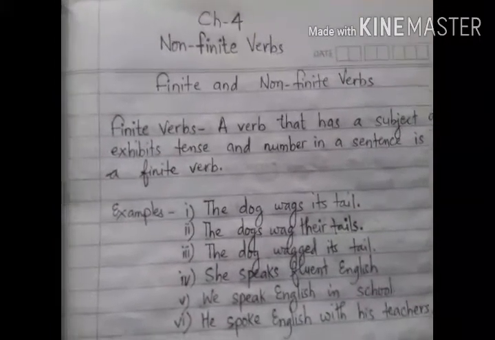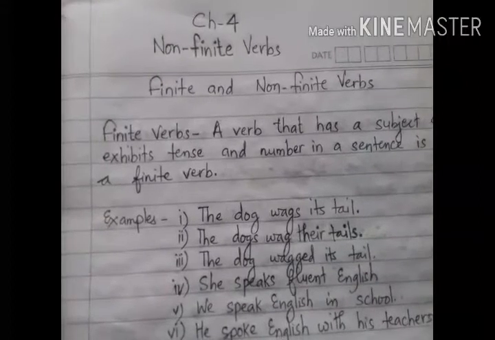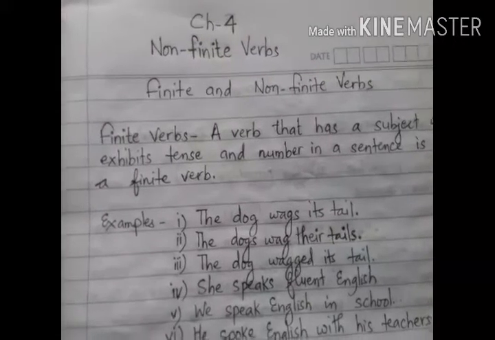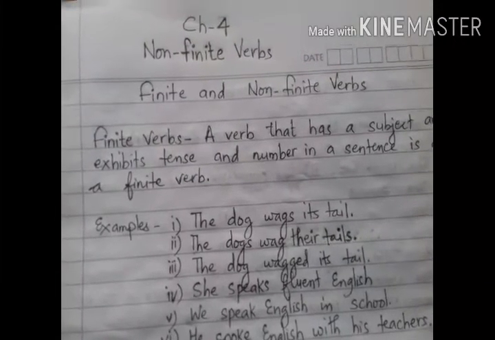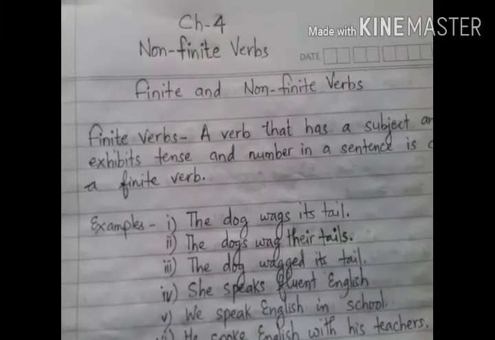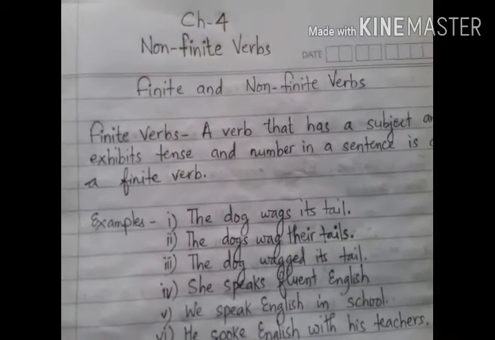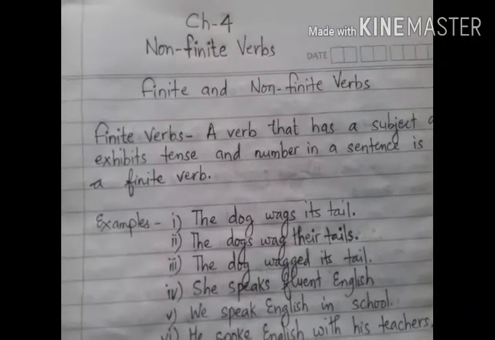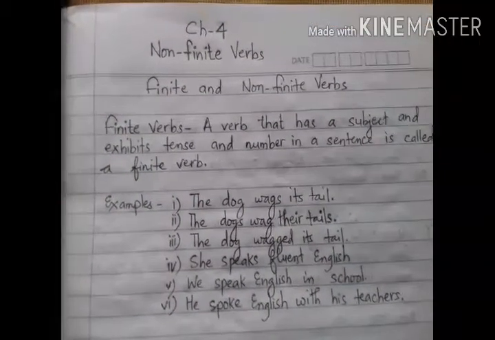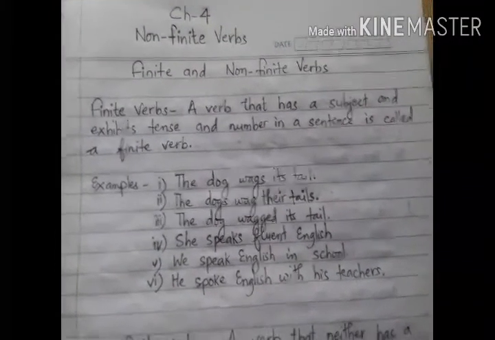Okay, so how do the verbs change their forms? The verbs change their forms when there are changes in the number of subject. Number of subject means when nouns or pronouns change their forms from singular to plural and plural to singular. Accordingly, verbs also change their form. So let's understand and learn how do verbs change their forms.